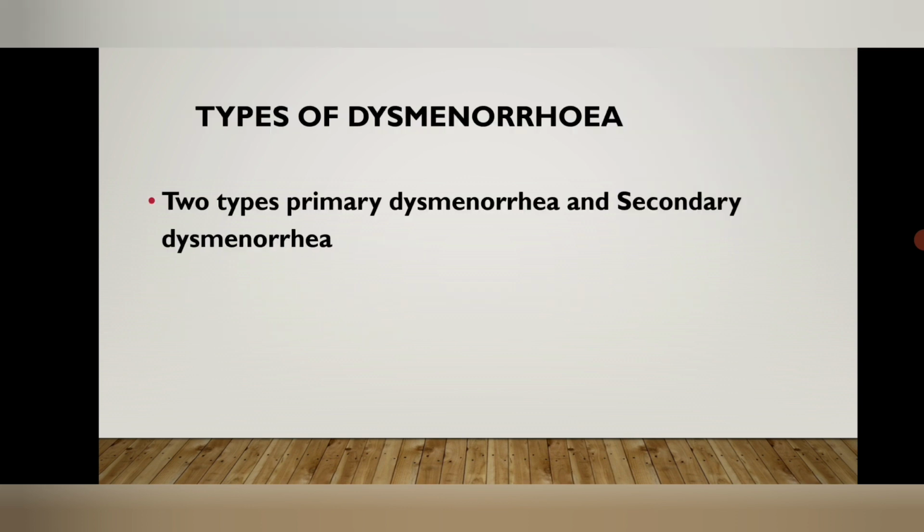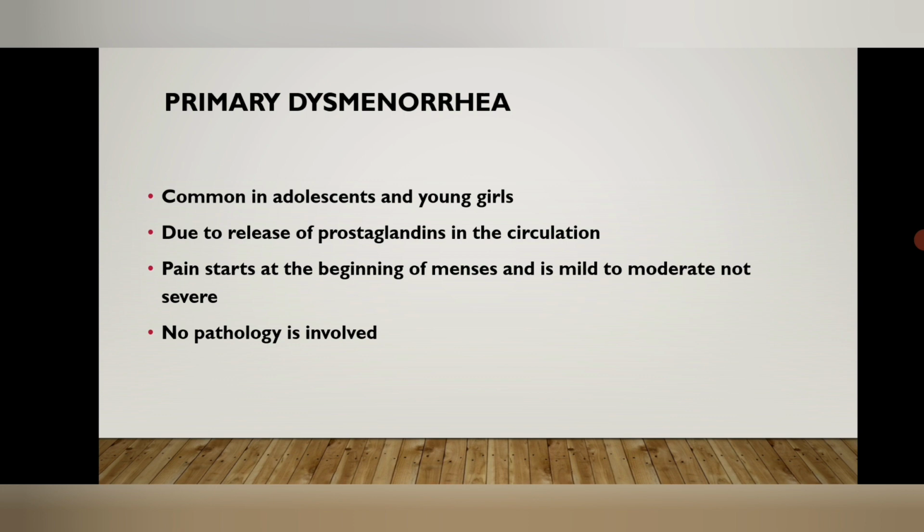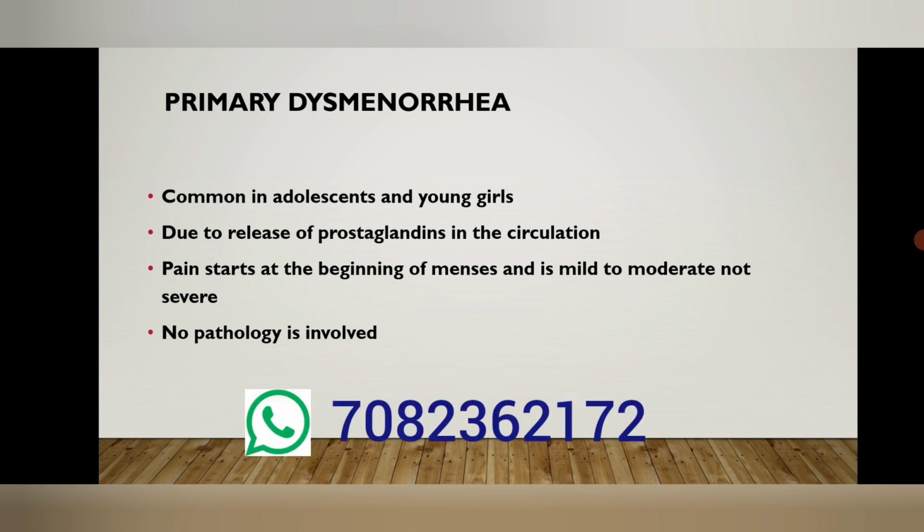Next, we come to the types of dysmenorrhea. There are two types, namely primary and secondary dysmenorrhea. Primary dysmenorrhea is most common among young girls and adolescents. It is due to the release of prostaglandins in the circulation. The excess of prostaglandins causes congestion of the uterus and uterine cramps.